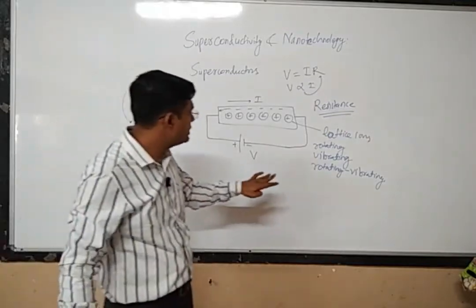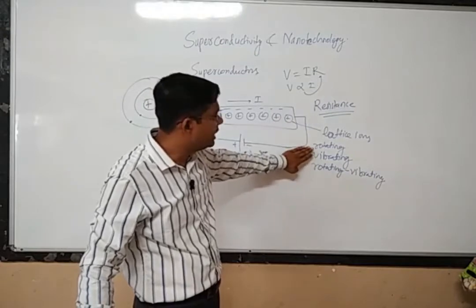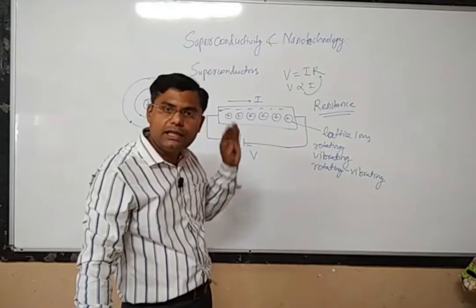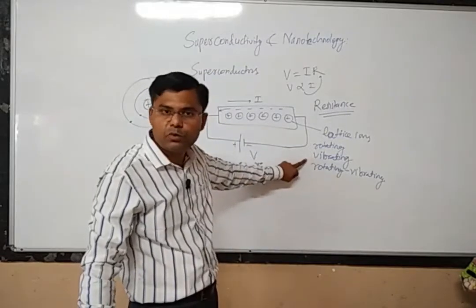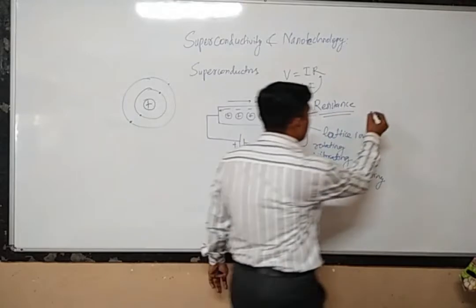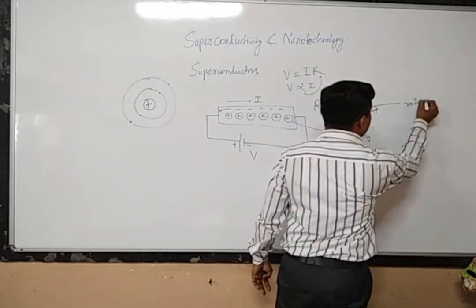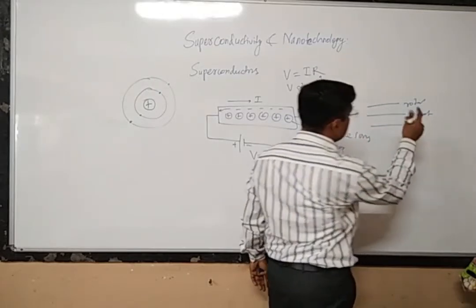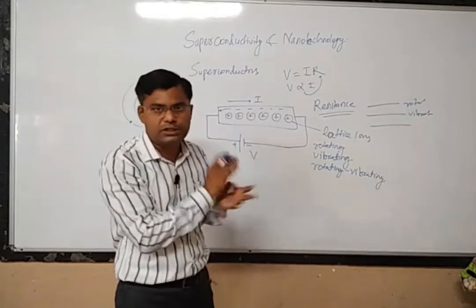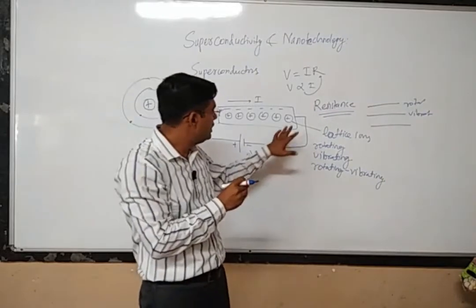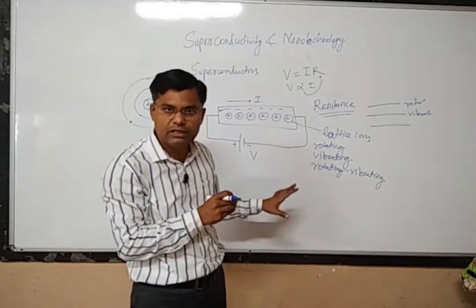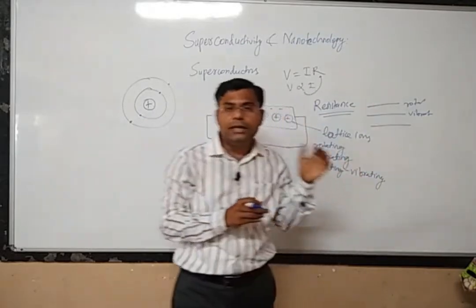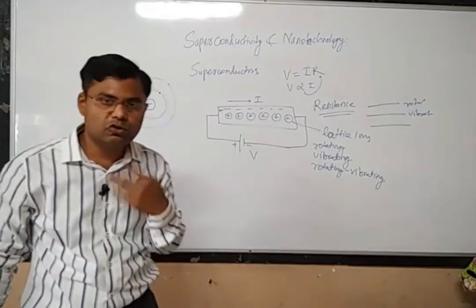Similarly, whenever we say that lattice ions have some kind of motion, there will be energy levels representing that type of motion. There will be some energy level representing rotation, some representing vibration, and some representing both vibration and rotation. And the energy level will not be single; there may be many energy levels.